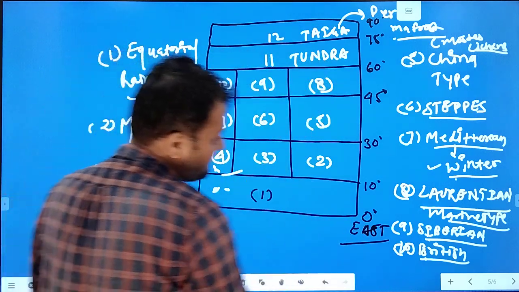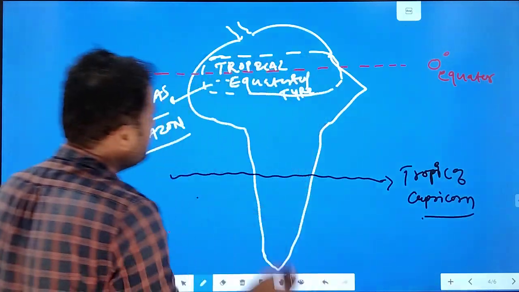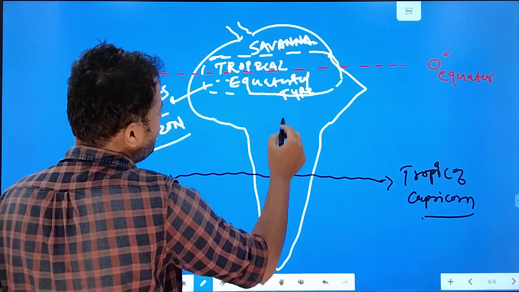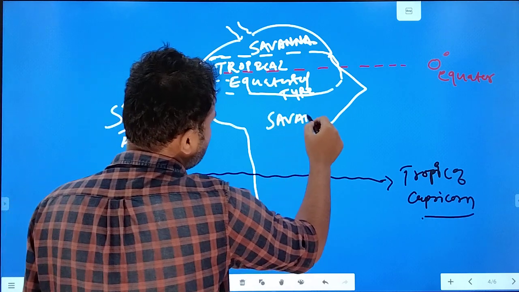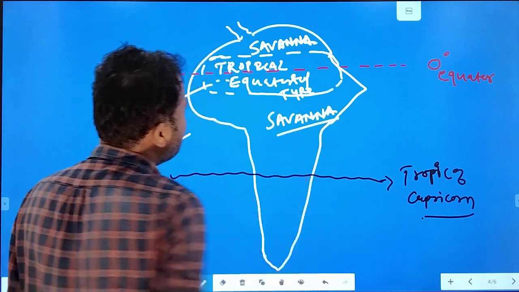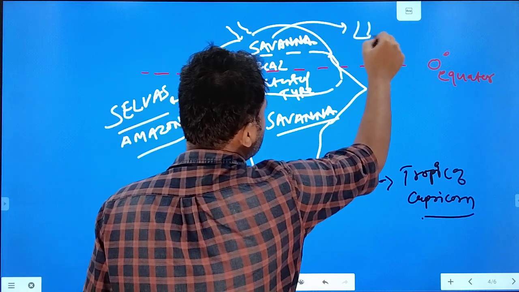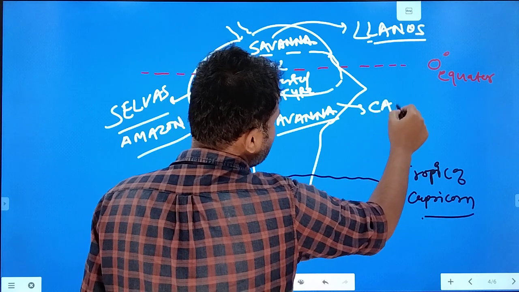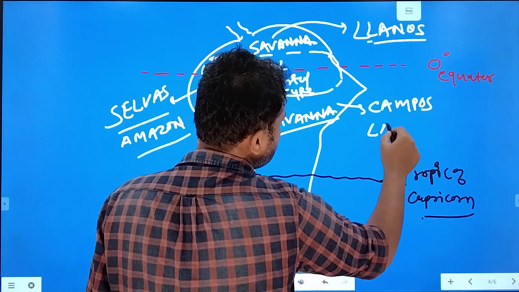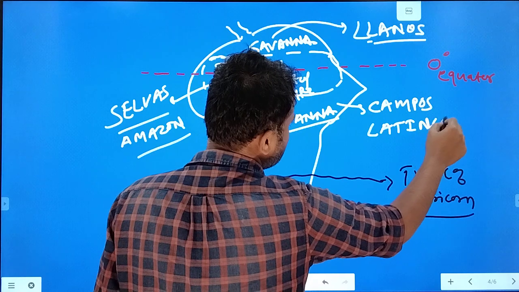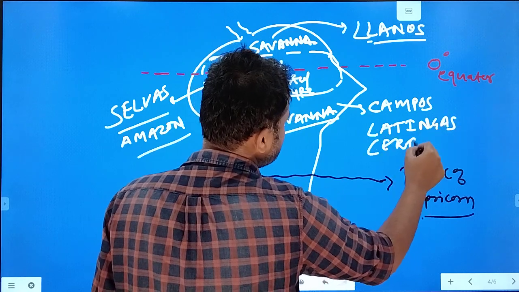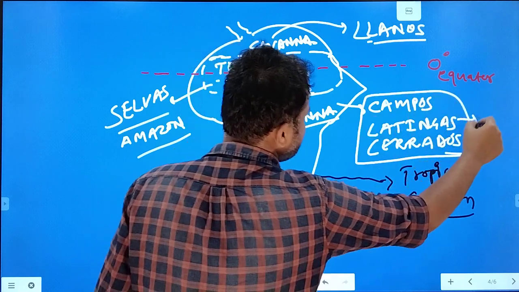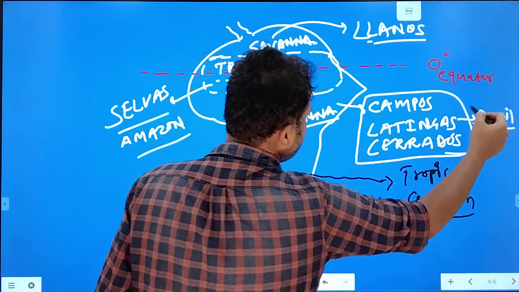Selvas, Amazon. Then moving towards the northern side, as I have told you and shown you here, which type of climate? Sudan or savanna type of climate. So here comes the savanna type of climate. There are grasslands. I have told you in Venezuela there is the Llanos. In Brazil there are grasslands known as Campos, Caatingas, Cerrados. These are 3 grasslands that lie in Brazil.